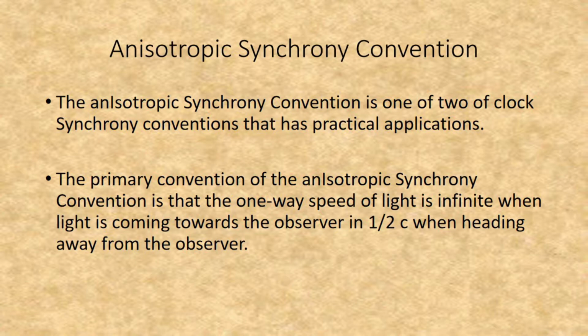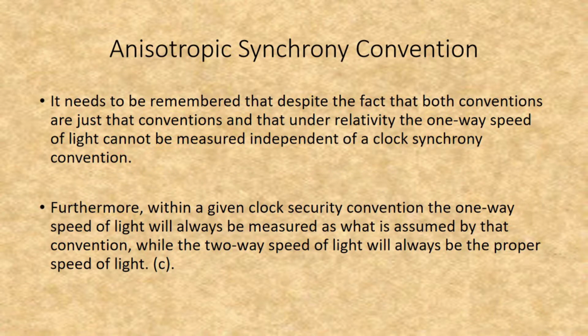The anisotropic synchrony convention is one of two clock synchrony conventions that has practical applications. The primary convention of the anisotropic synchrony convention is that the one-way speed of light is infinite when light is coming towards the observer, and 1/2 c when heading away from the observer. It needs to be remembered that both are just conventions, in that under relativity, the one-way speed of light cannot be measured independent of a clock synchrony convention. Furthermore, within a given clock synchrony convention, the one-way speed of light will always be measured as what is assumed by that convention, while the two-way speed of light will always be the proper speed of light, that is c.